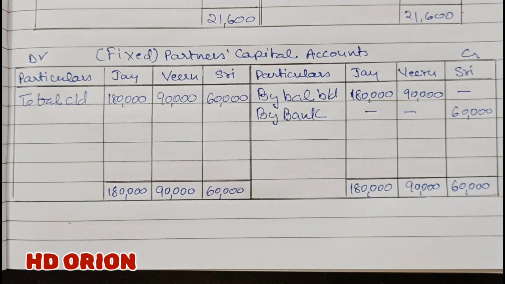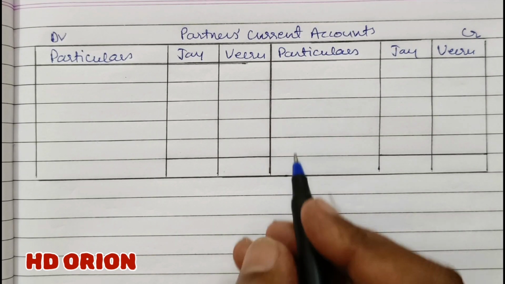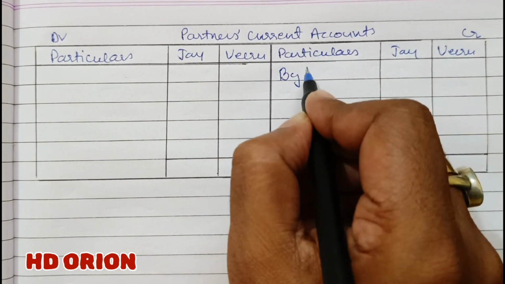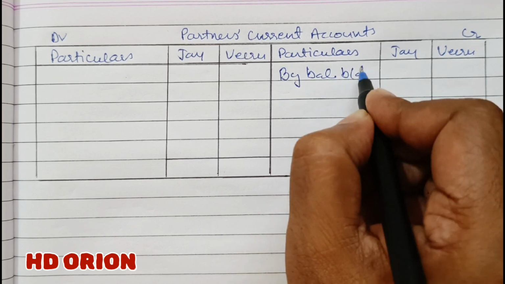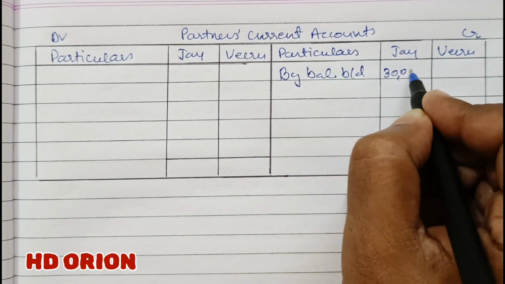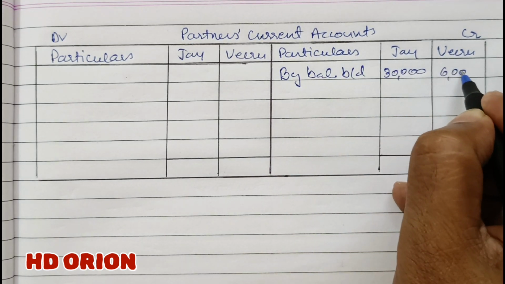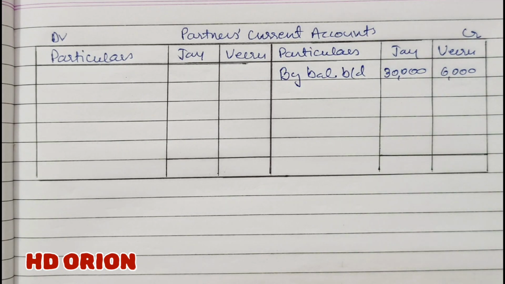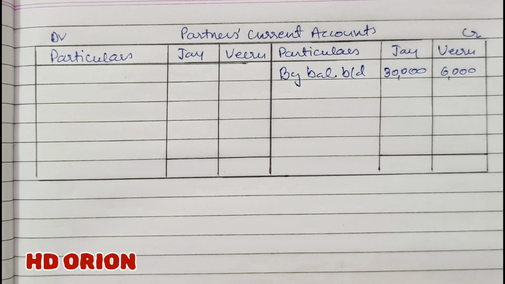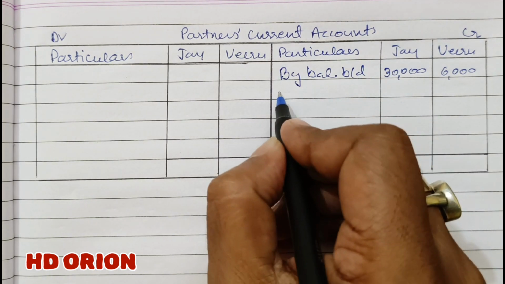Now let us prepare partners current account. First we will write by balance brought down. It is 30,000 and rupees 6,000. Current account for the new partner will not be prepared because there is no transaction in this. In Shree's current account, there is no point making it. Only old partners or previous partners current account will be prepared because many transactions are here.